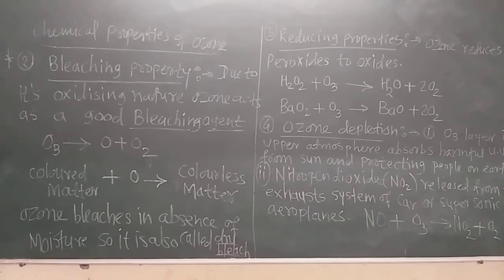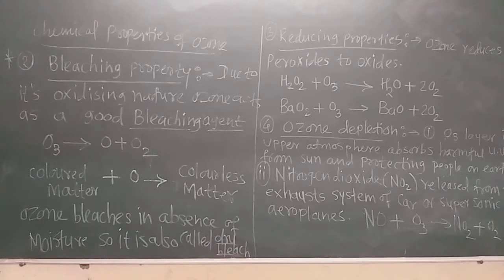Not boron, barium. Beryllium and boron have the symbol B, and barium has the symbol Ba. So barium peroxide is also reduced by this ozone.